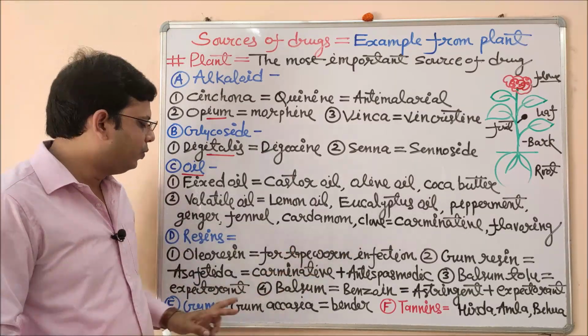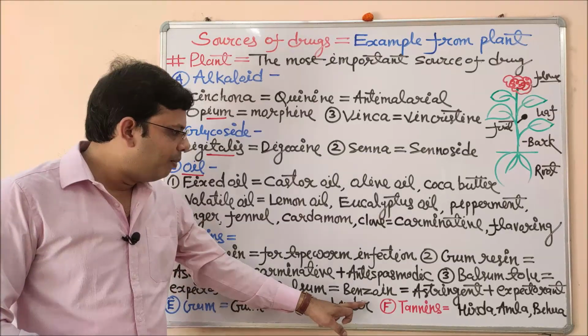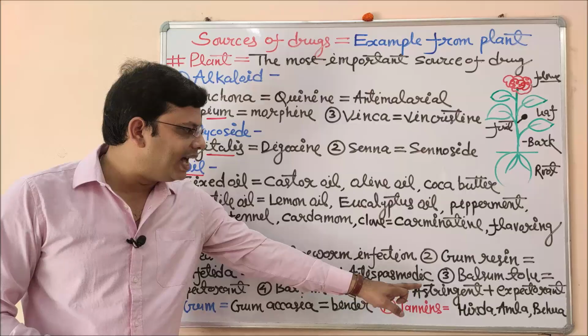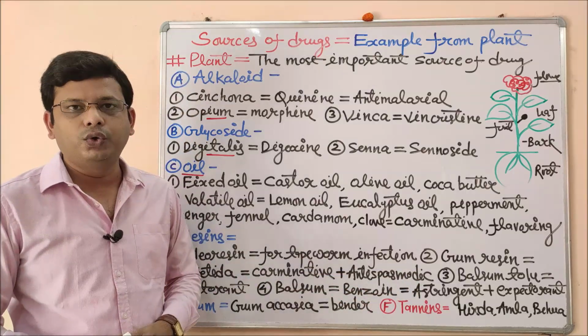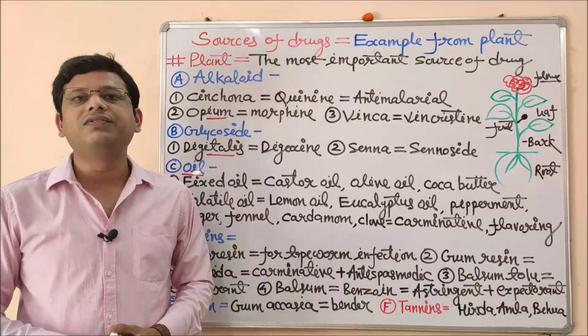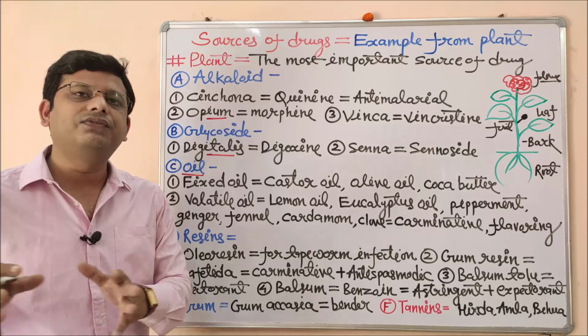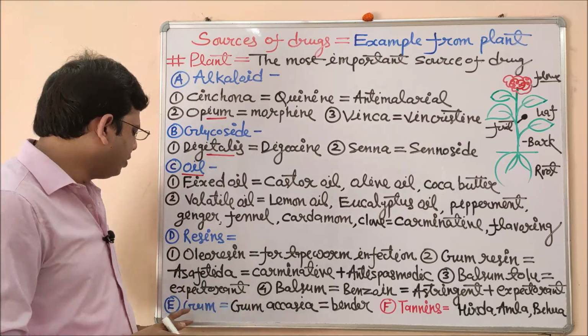This balsam of Tolu is used as an expectorant, and another balsam example is benzoin, and the benzoin is used as an astringent and expectorant too. As I told you, expectorants expel the cough and astringents are those agents which precipitate the protein. So these are used in a very important manner for different types of medical preparation.